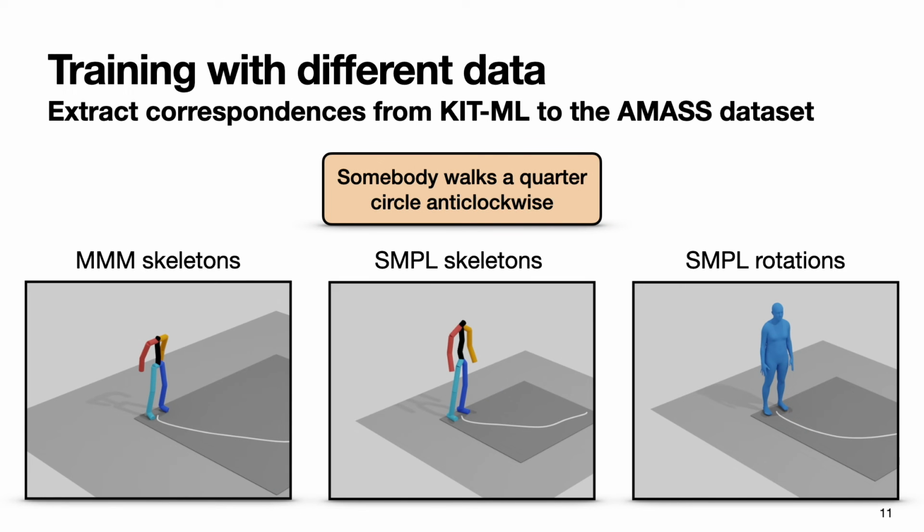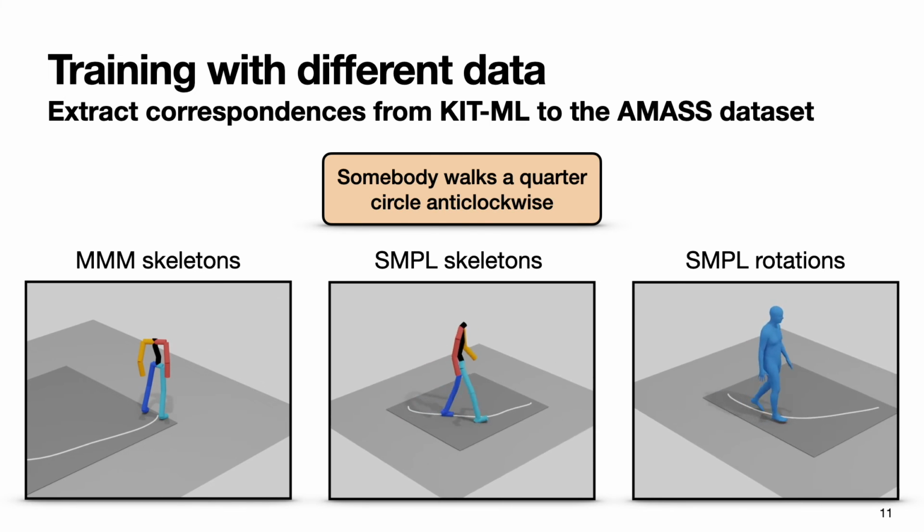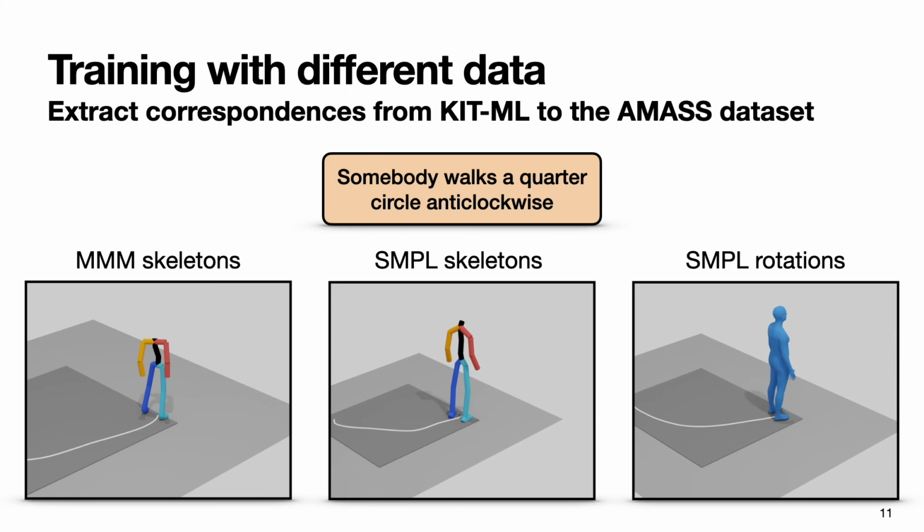Another contribution of this work is to integrate the SMPL body model in the motion representation, going beyond skeletons. For this, we use correspondences between the KIT motion language dataset and the AMASS dataset. We observe more realistic skeletons, while also allowing us to produce body surfaces.